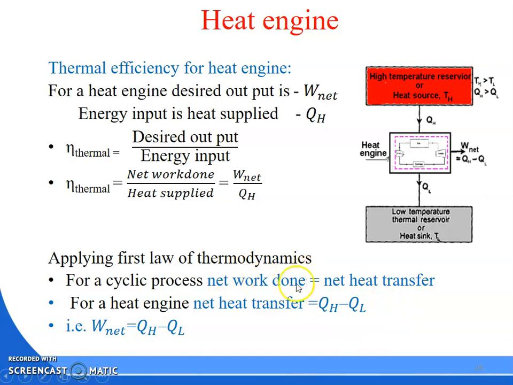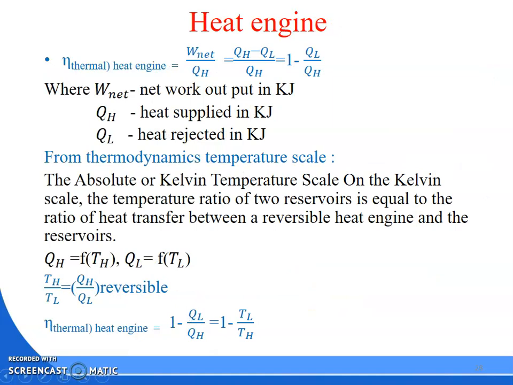So we know that net work done is equal to net heat transfer. So net work done, W net, is equal to how much? Net heat transfer is QH minus QL. So W net is QH minus QL. Clear? Then thermal efficiency is your W net by QH. In place of W net, I can put QH minus QL by QH. So 1 minus QL by QH, where W net is net work output in kilojoule, QH heat supplied in kilojoule, QL heat rejected in kilojoule.